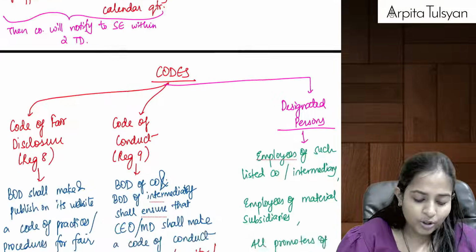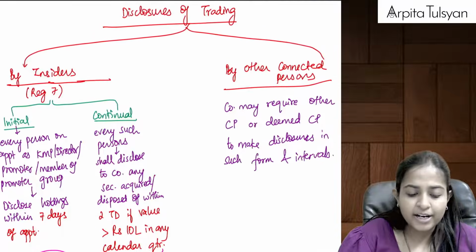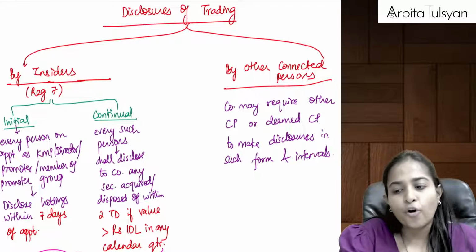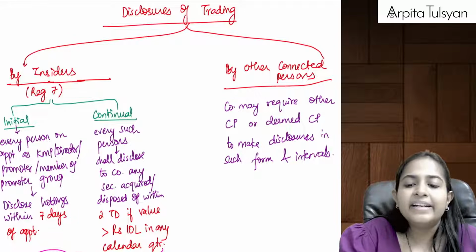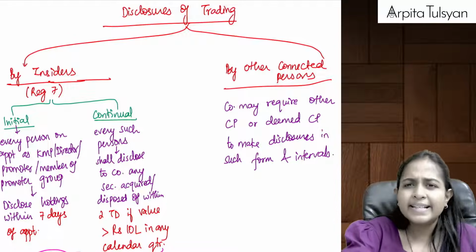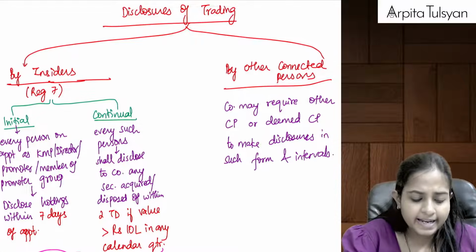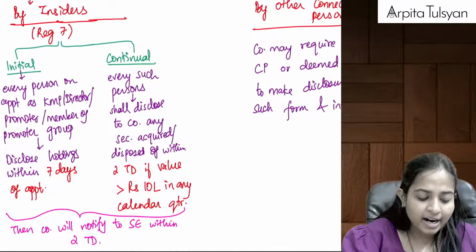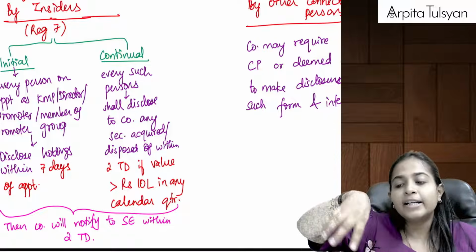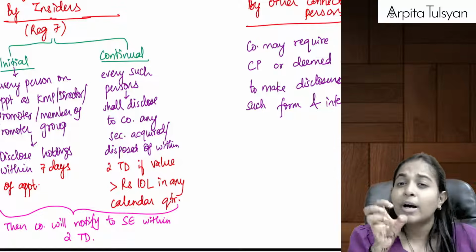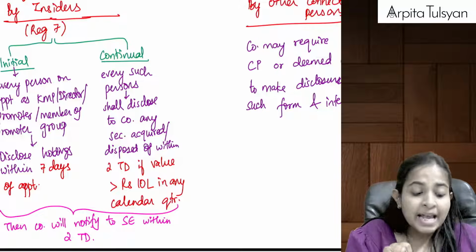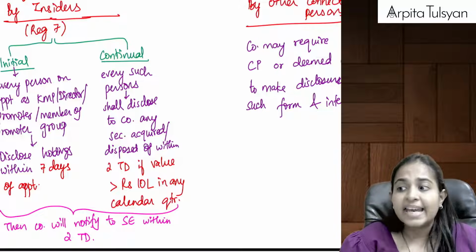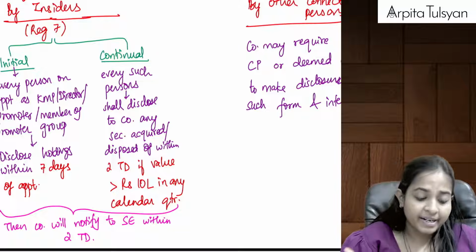And then going on to the last two parts of the regulation, that is disclosure of trading. Okay, that is disclosure of trading by insiders and by other persons, etc. So here they are telling that whoever are the insiders closely related to the management of the company. We are talking about some category of insiders, like the directors of the company, like the KMP of the company, promoters of the company, etc.